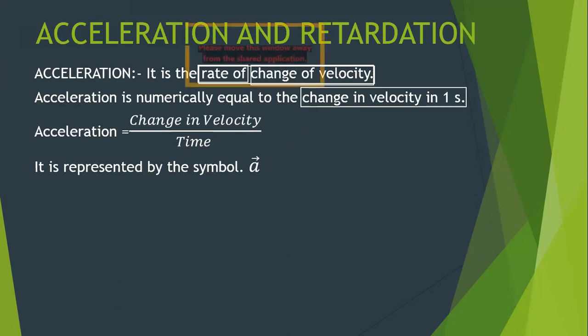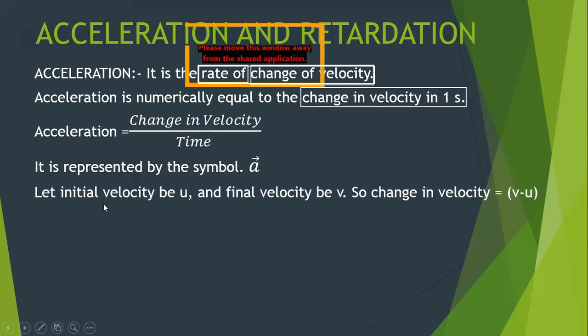Now the moment I say vector quantity, it has direction. So the question that will come to your mind, sir, what is the direction of acceleration? So the direction of acceleration is the direction of velocity. Then you will ask me, sir, what is the direction of velocity? So the direction of velocity is the direction of displacement. So it's very simple. Whatever is the direction of displacement, that's the direction of velocity. And whatever the direction of velocity, that's the direction of acceleration. So it is represented by the symbol A.